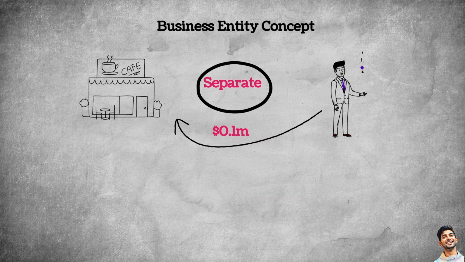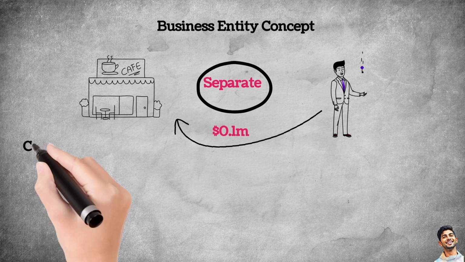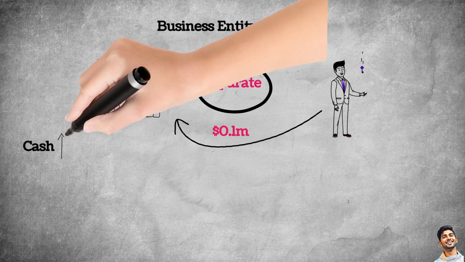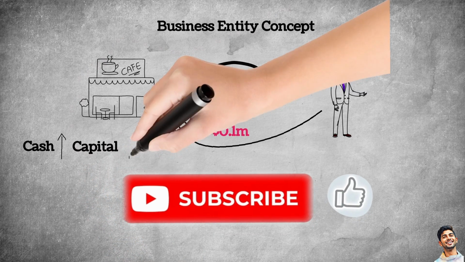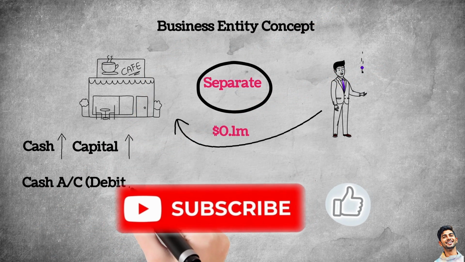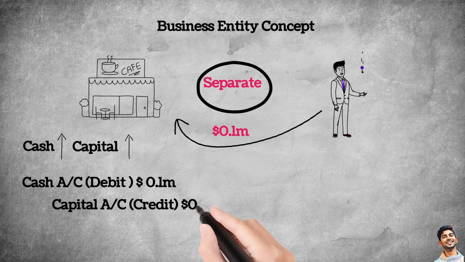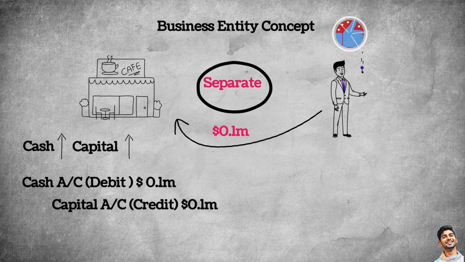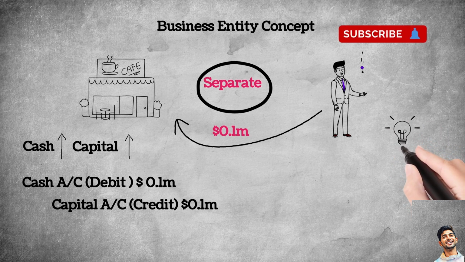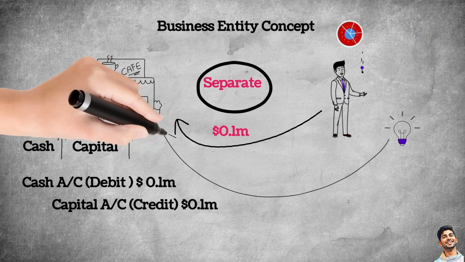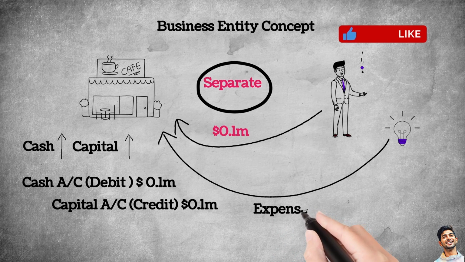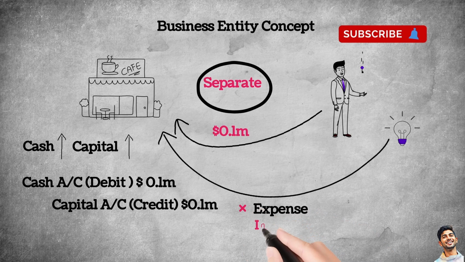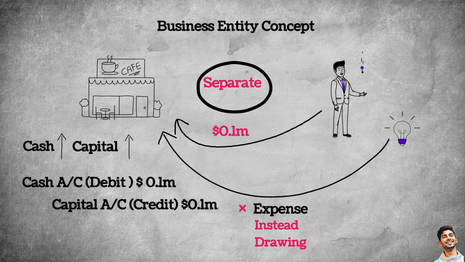So, if the owner puts $1 lakh into a business, we don't just say cash came in. We record it like this: cash increases, simultaneously capital increases, and the entry would be cash account debit $1 lakh to capital account. Now another example: if the owner pays his personal electricity bill of $2,000 from business cash, that is not a business expense, it's a drawing, because personal and business transactions must stay separate.